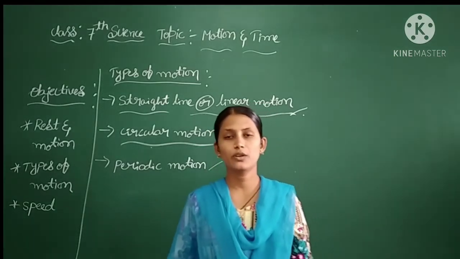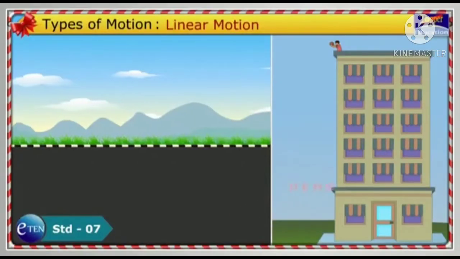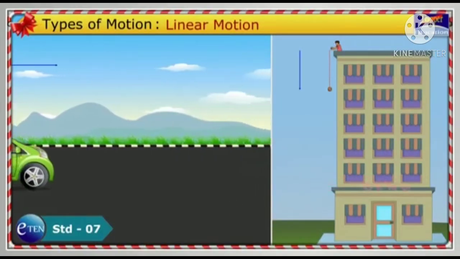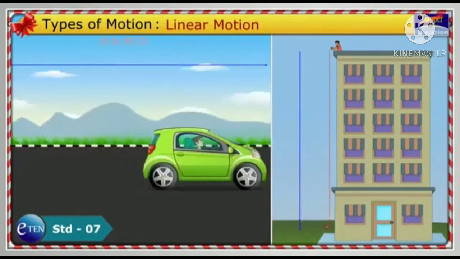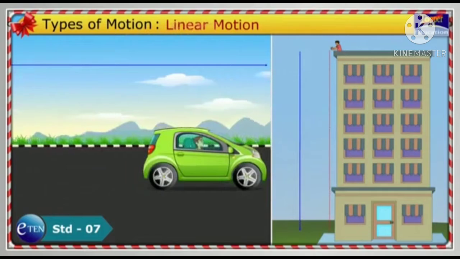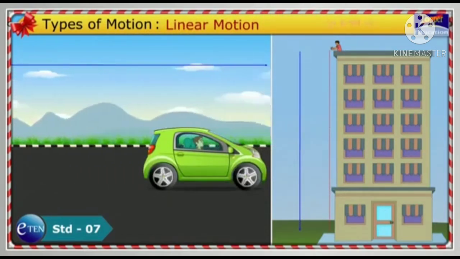Now look at this video regarding the types of motion. Linear motion is described as the movement of an object in a straight line, like a vehicle traveling on a road or an object falling down due to the gravitational pull of Earth. Rotational motion.